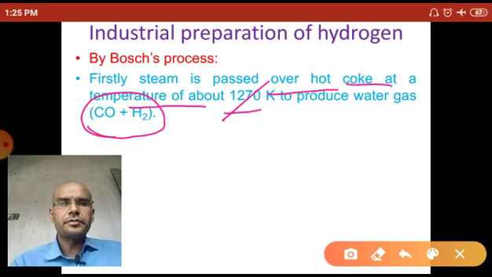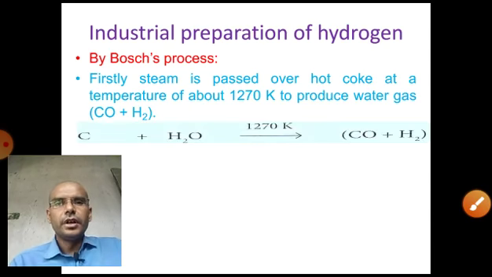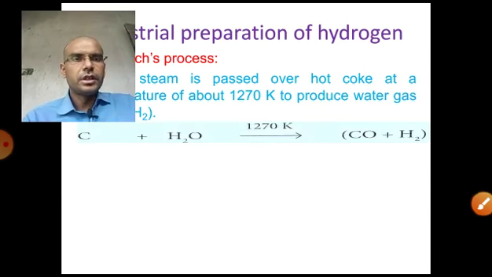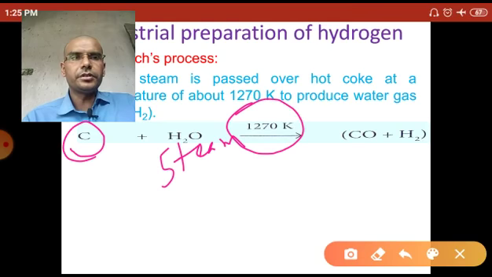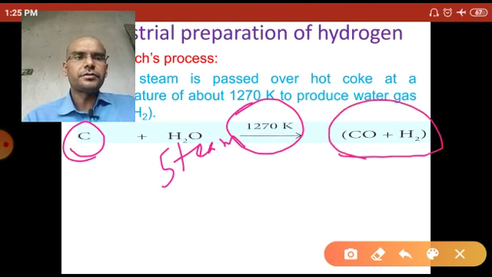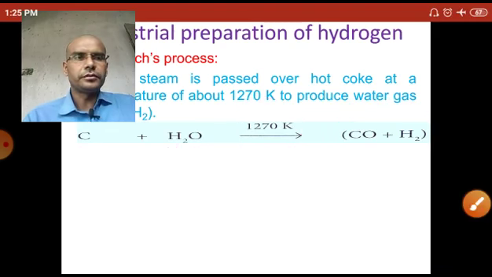At that temperature, the water gas is produced. Let's see the reaction. When steam passes over the hot coke at 1270 Kelvin, it produces the water gas, a mixture of carbon monoxide and hydrogen.